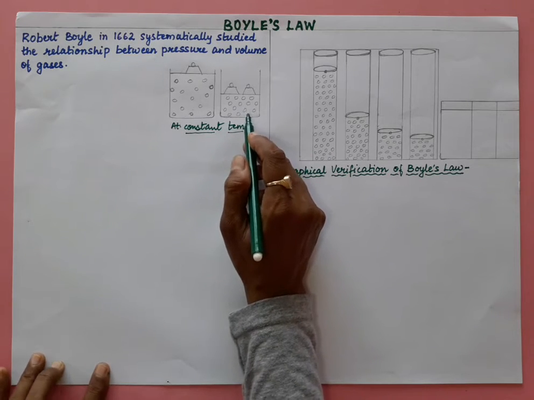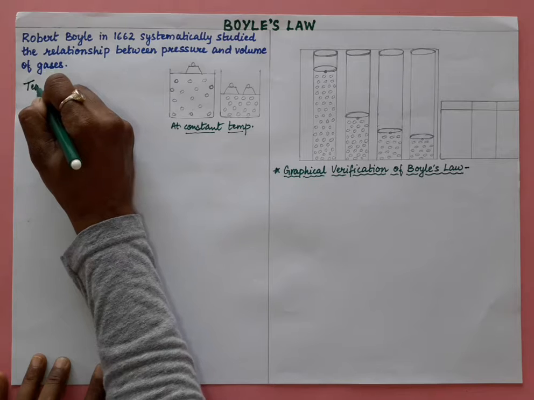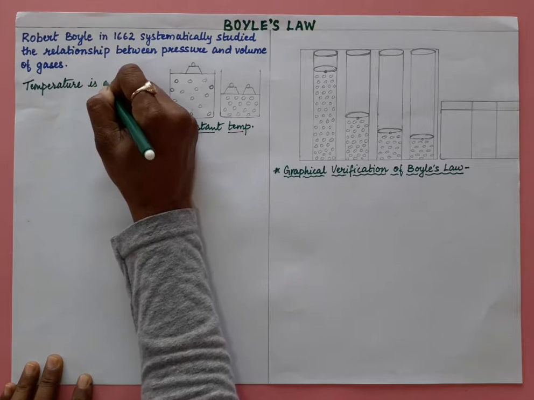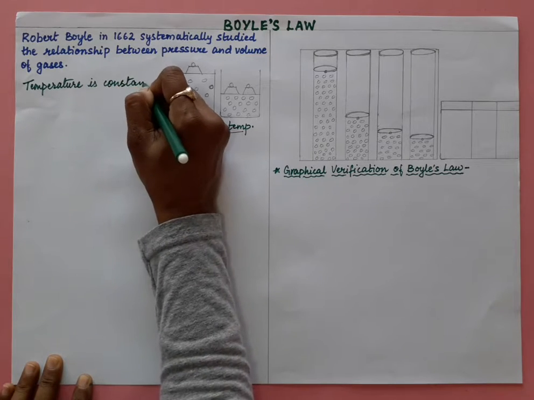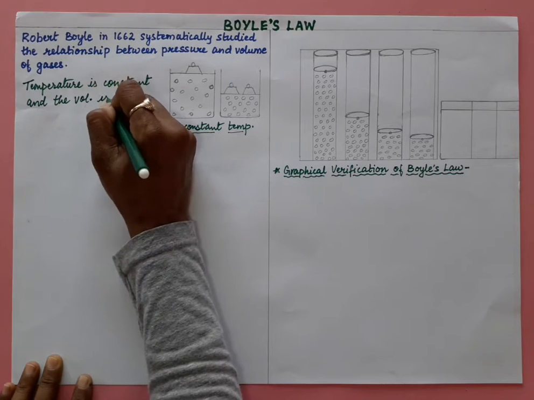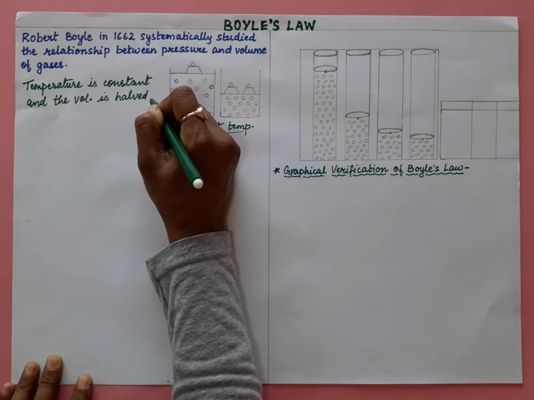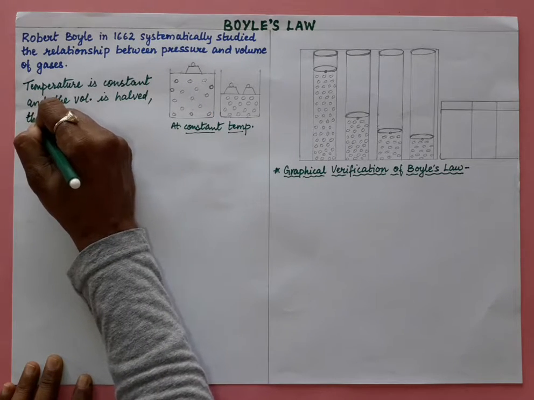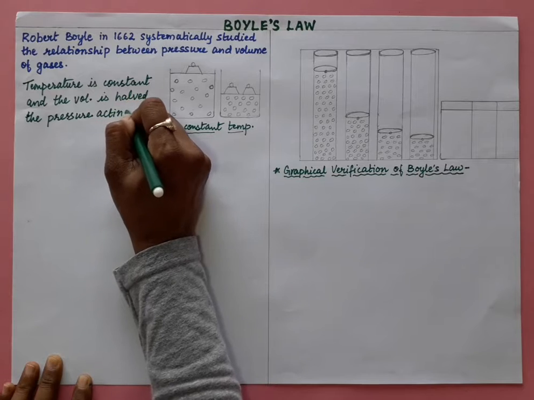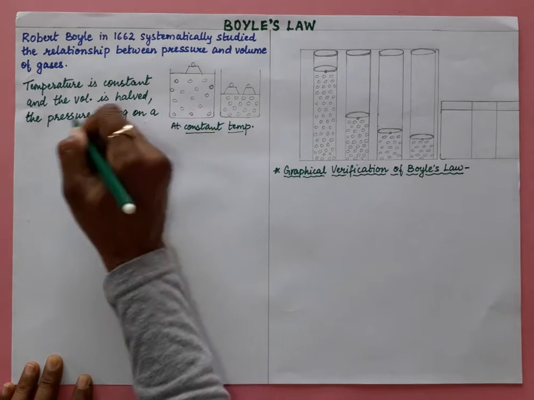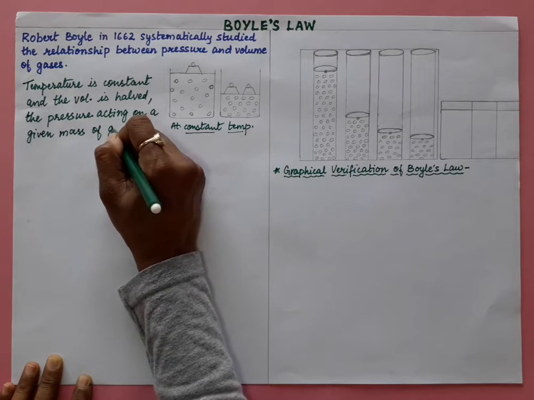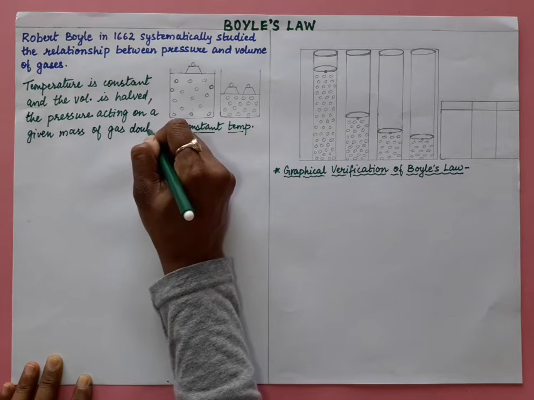So what he stated: temperature is constant and the volume is halved when the pressure acting on a given mass of gas doubles, right?